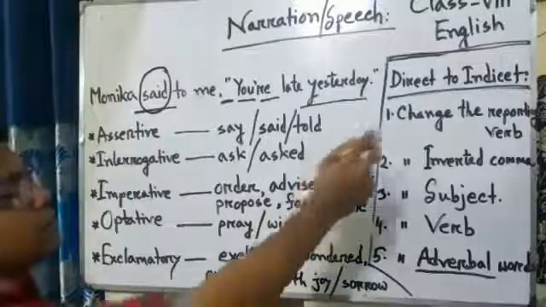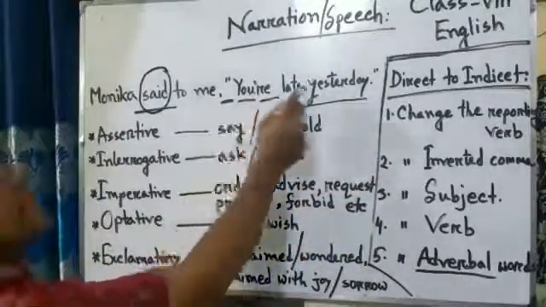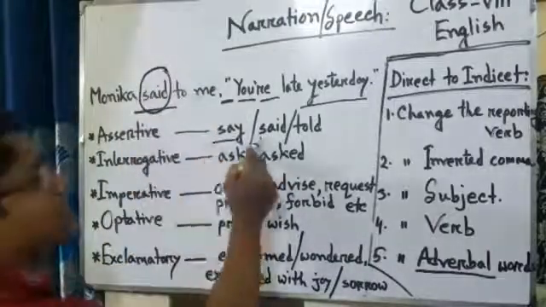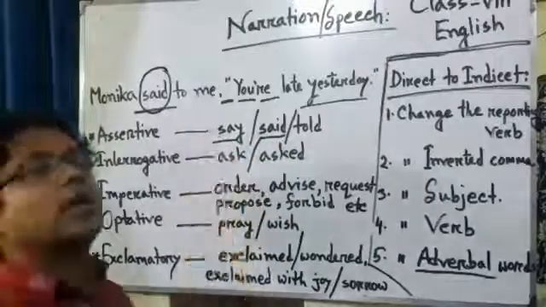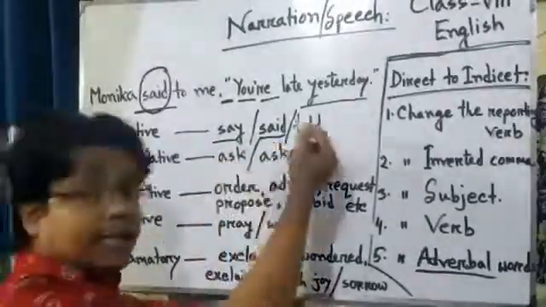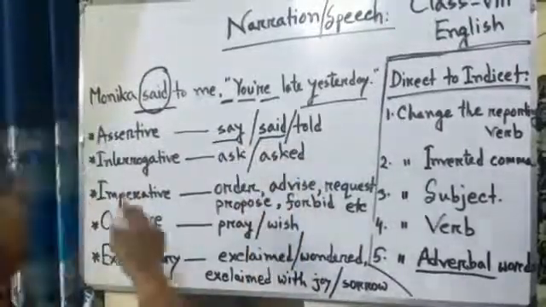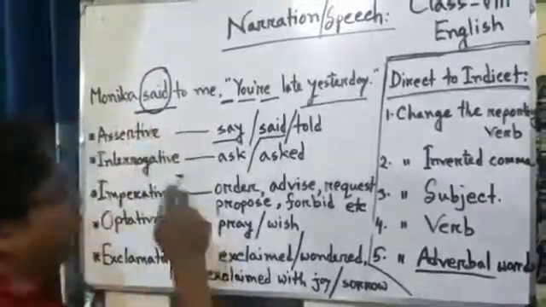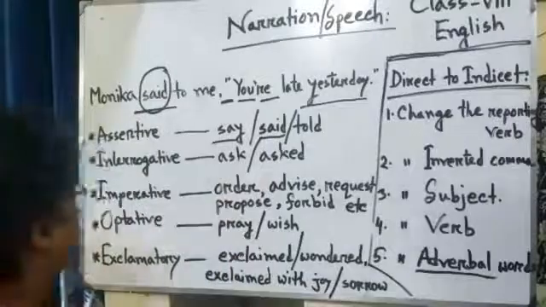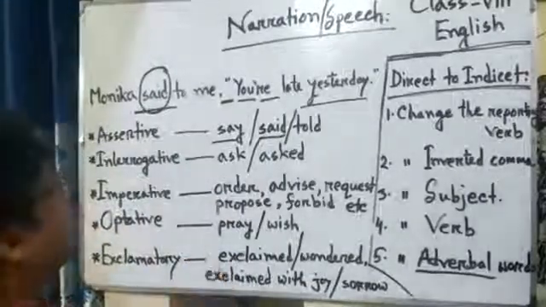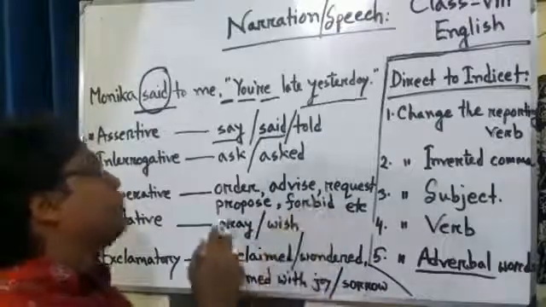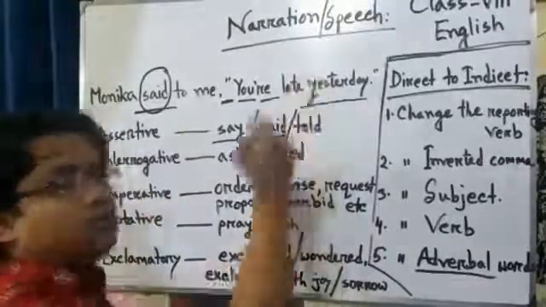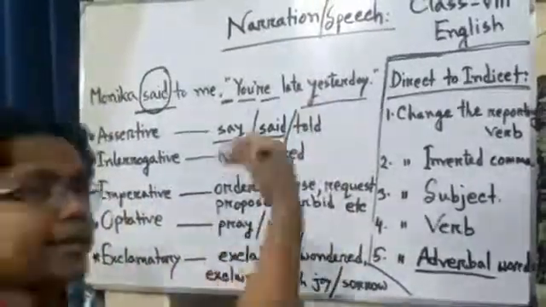To change the reporting verb, if the sentence is an assertive sentence, we have to use say or said or told. It means in present tense, we use say. In past tense, we use said or told. In an interrogative sentence, we have to use ask or asked. For an imperative sentence, we have to use order, advise, request, propose, forbid, etc., in the past form according to the tense of the reported speech.